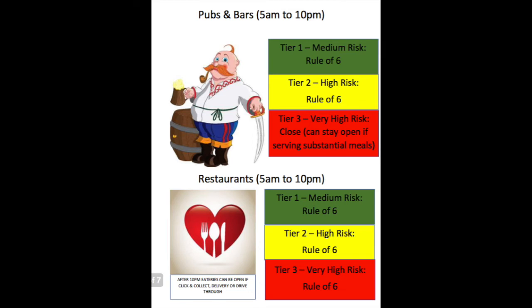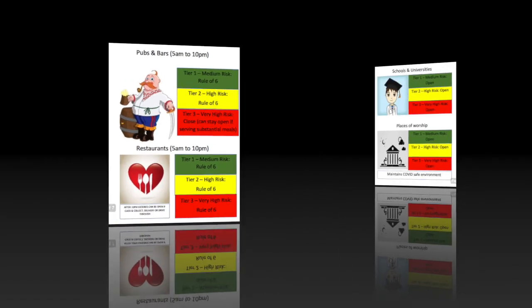With regard to restaurants, again, they must close at 10 p.m., but for Tier 1, 2 and 3, the restaurants can remain open as long as they abide by the rule of 6. After 10 p.m., eateries can provide food as long as the collection of food is through click and collect, delivery, or a drive-through method. So they cannot have restaurants with dining tables open after 10 o'clock.